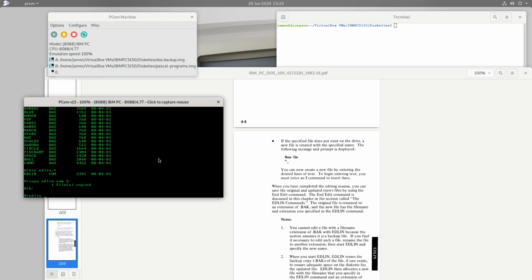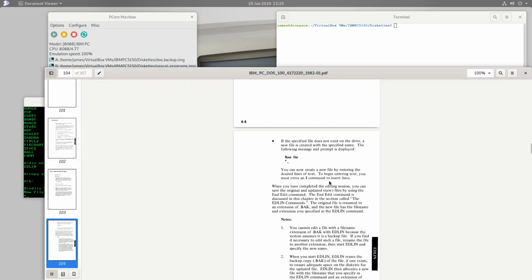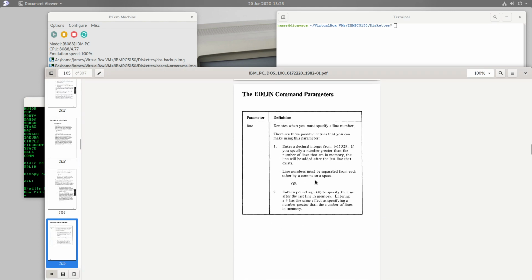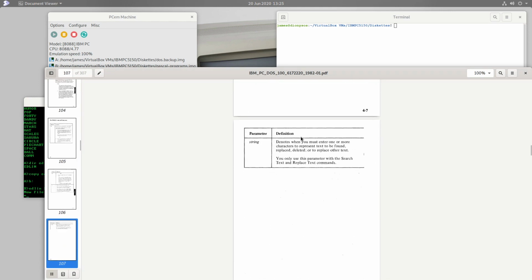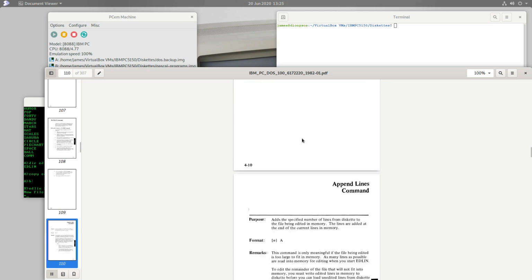And so from B, I can now say edlin, and let's start a simple hello.pascal program, like that. And so edlin tells us we're starting with a new file. And we can now create the file with the desired lines of text. And to begin entering text, you must use the I command to insert lines. And so the I command is one of the commands, it's the insert command, which you can use in edlin. And edlin has all kinds of commands.